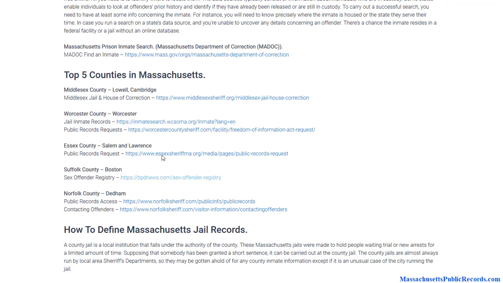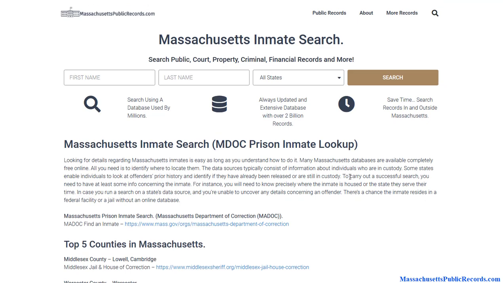And then you can also request records at the county level, and these would be local sheriff's departments. There's quite a distinction between a local jail at the county level versus a prison that is managed by the Department of Corrections. Typically with a jail, somebody might get arrested, maybe they'll spend the night there, they'll get released, and then they'll go see a judge. So it's quite different from the prison system. The majority of the time, people in jail are serving under 12 months or just got arrested and maybe will spend the night. So just a quick distinction between the two different databases.